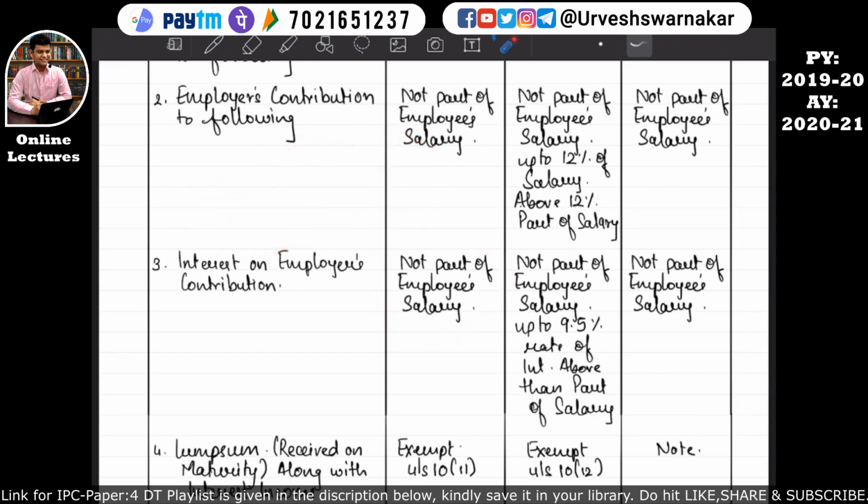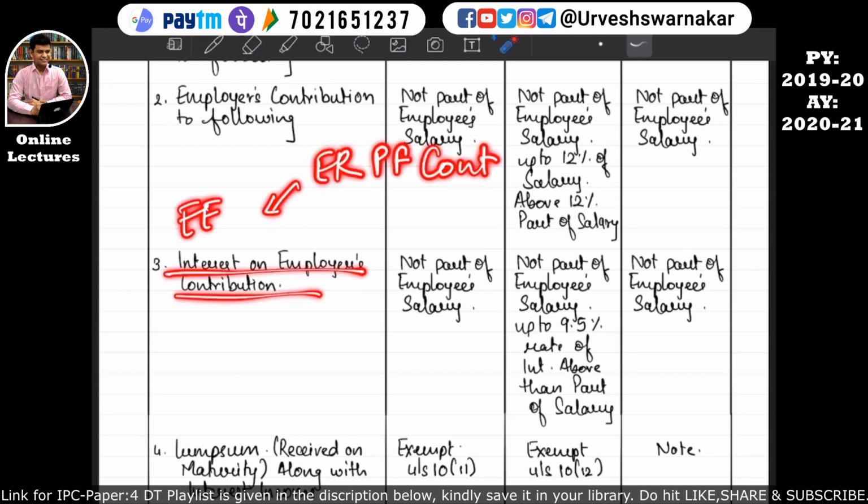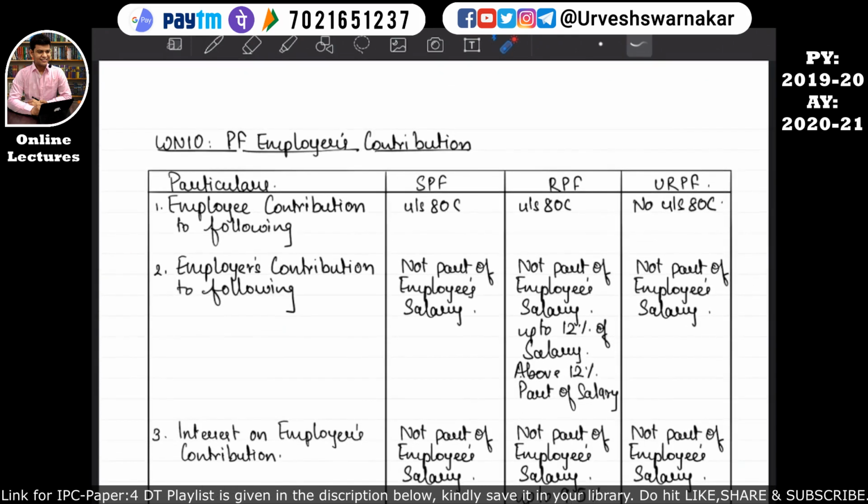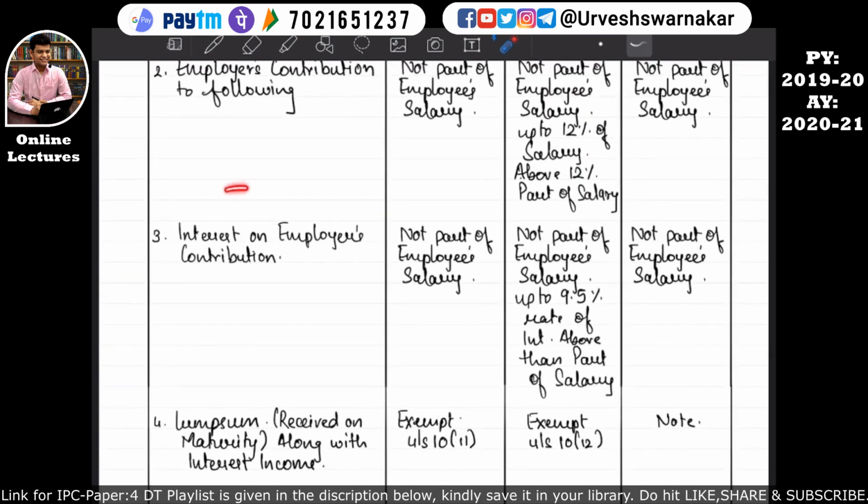So if interest on the employer's contribution has been received by the employee, then whatever interest amount has been received by this employee will not form part of the employee's salary. I hope this is quite clear to you all. But if the employer has made the contribution to the recognized provident fund, whatever interest has been received by the employee on such recognized provident fund will not form part of the salary of the employee up to 9.5% rate of interest. Above that, that means above 9.5% rate of interest, it will form part of the salary.